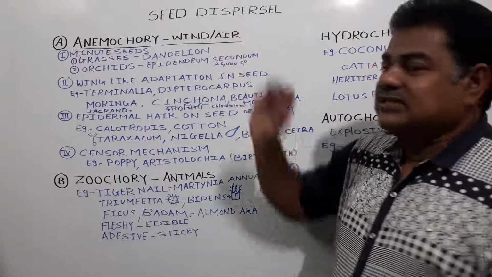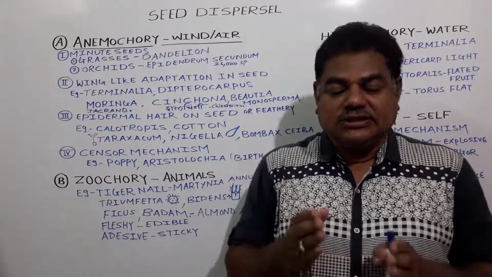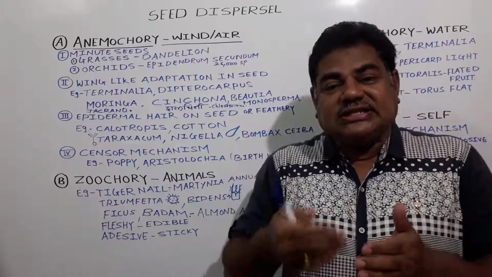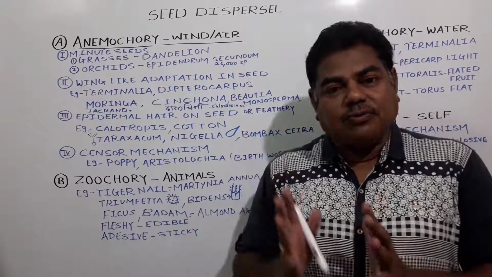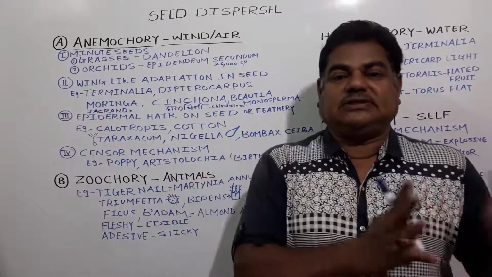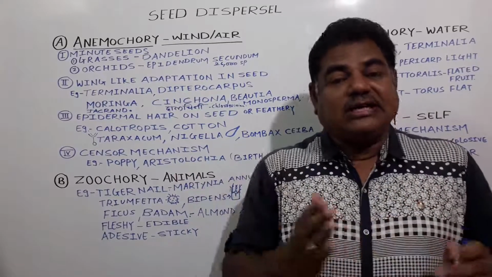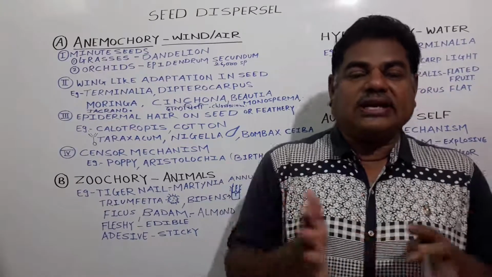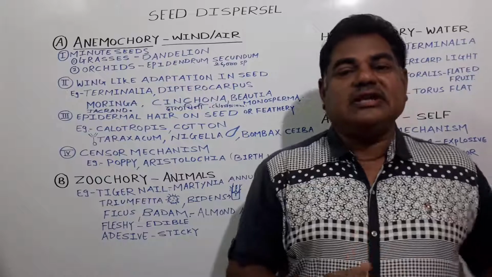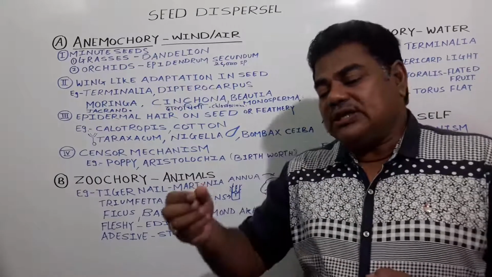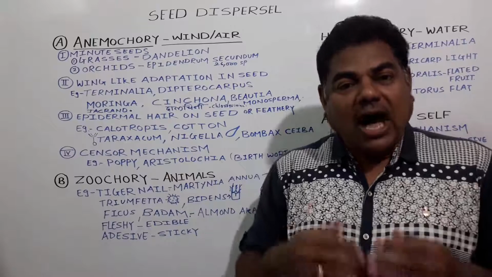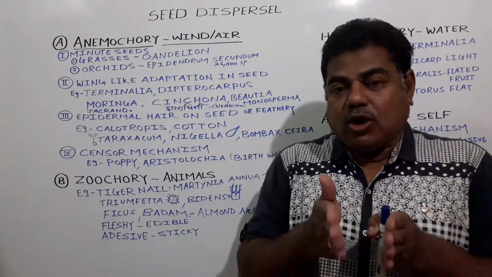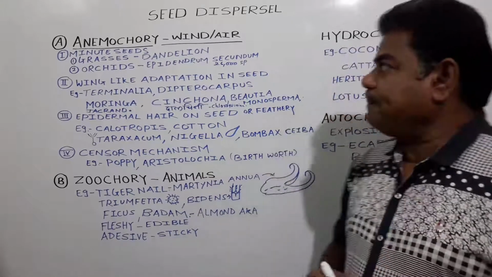Now this is seed dispersal and fruit dispersal. These are both topics that lie side by side, because the seeds are present in the fruit, and there are some fruits, dry fruits, that disperse when they mature. They disperse, and along with those fruits, seeds also disperse. So in some cases the fruit gets dispersed along with the seed, and in some cases only the seed gets dispersed from one place to another. But these seed and fruit topics go side by side.